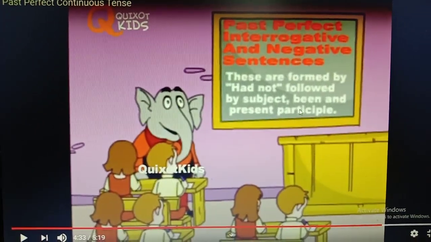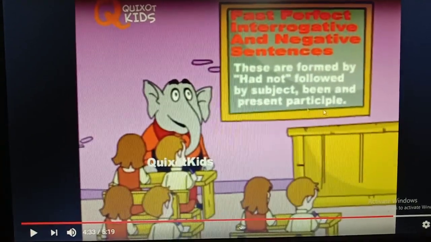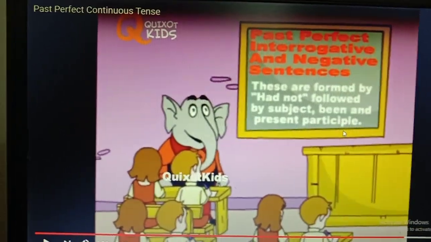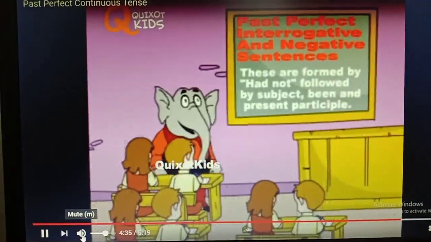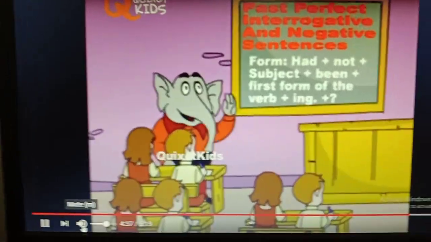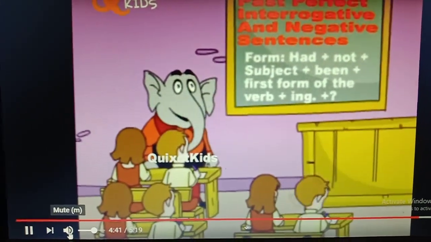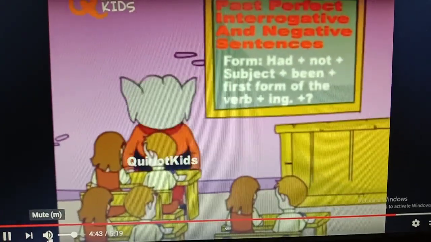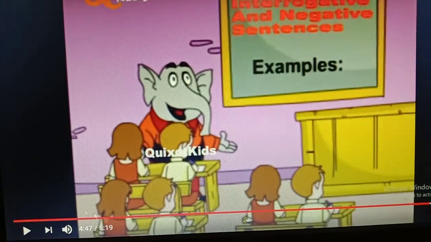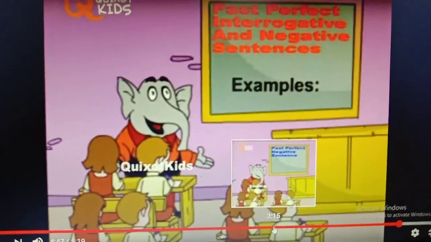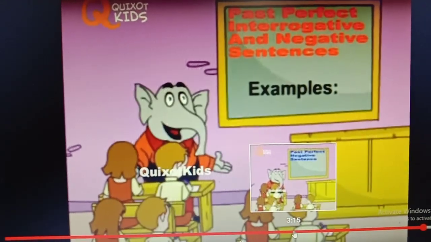For your better understanding, I have not written present participle; actually it would be verb plus ing. Form: had plus not plus subject plus been plus first form of the verb in ing form. Boys, first form of the verb indicates the base form of the verb.